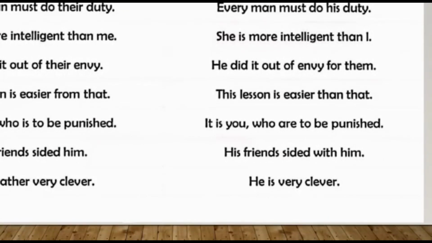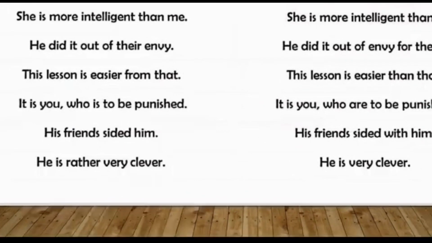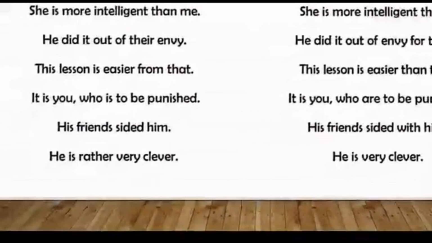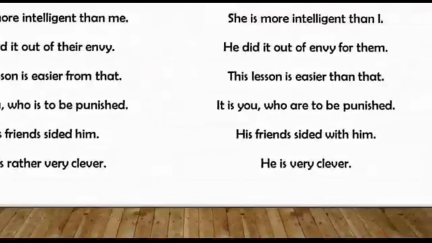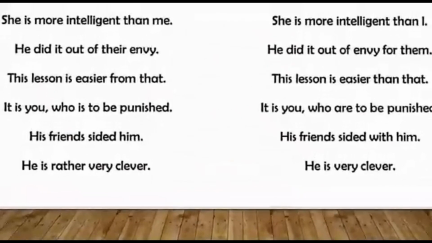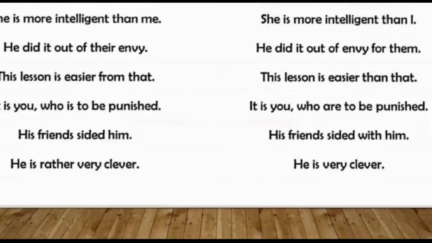It is you who is to be punished. It is you who are to be punished, not is. His friend sided him. His friend sided with him. You have to use the preposition with to make it correct. The last one is, he is rather very clever. So instead of using rather very clever, you say he is very clever. That will give you the same meaning.